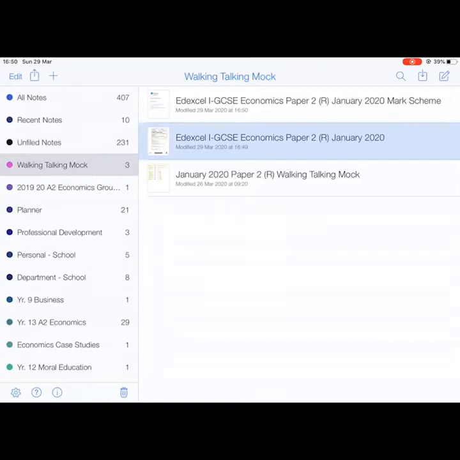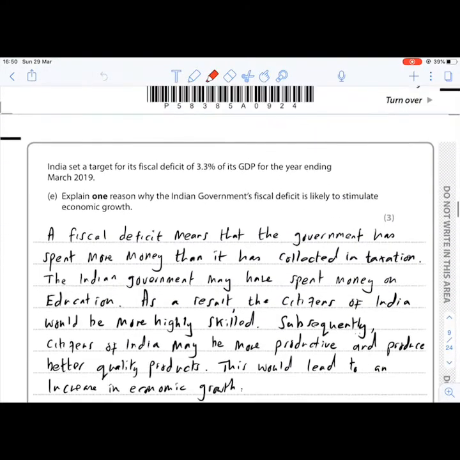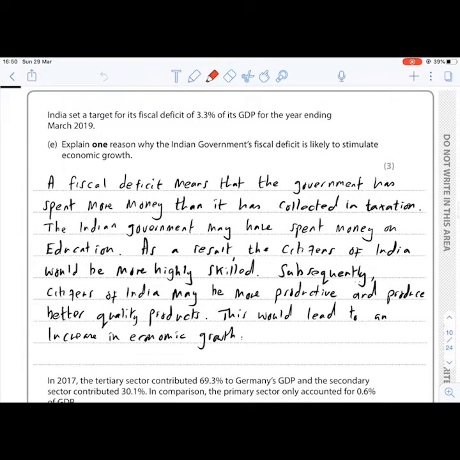Let's go back to the question paper. Okay, and the next question then. So we've got a 3-mark question here.